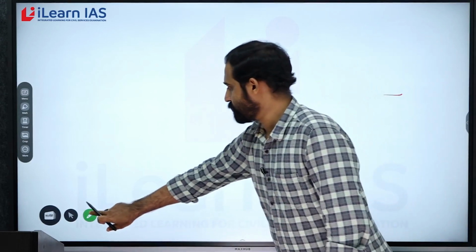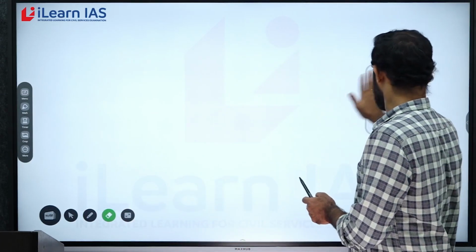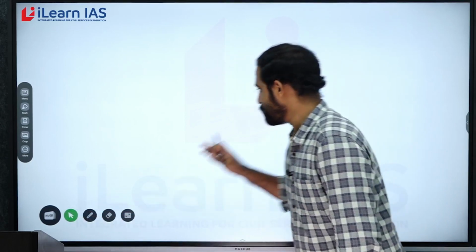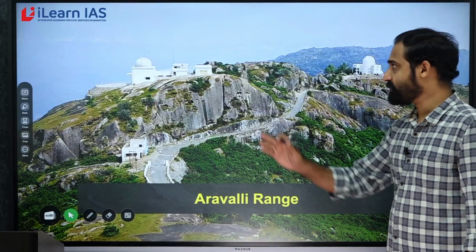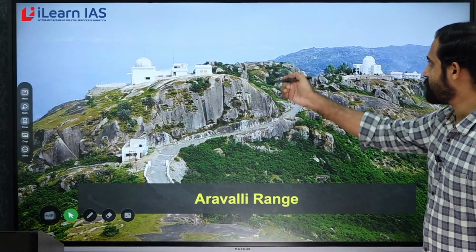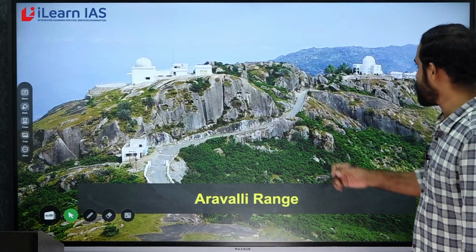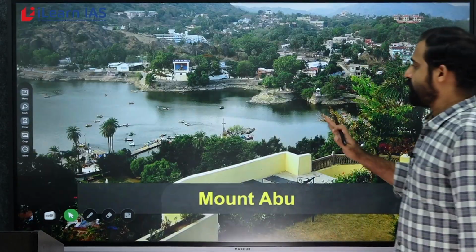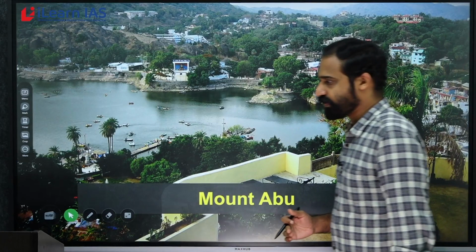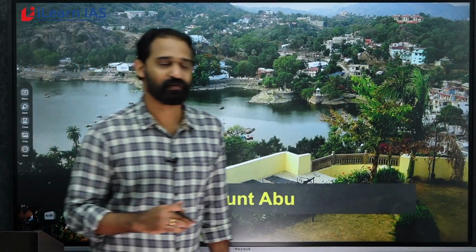So, we have some photographs or pictures of this particular region. So, this is the southern part. This is the Guru Shikhar area, and you can also see the Mount Abu. Okay, this is the most important or the famous hill station of northwestern India.